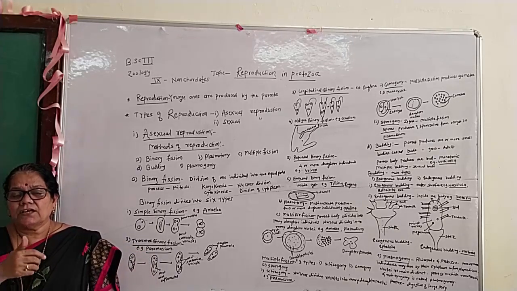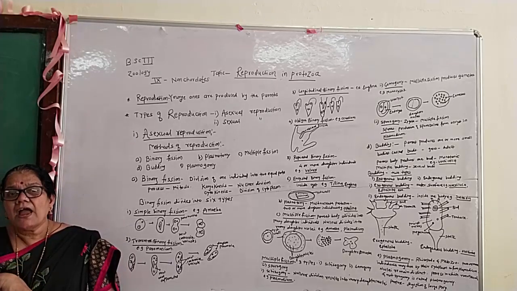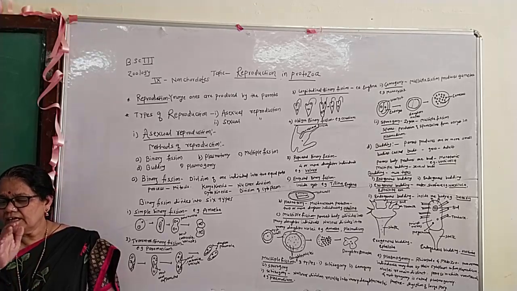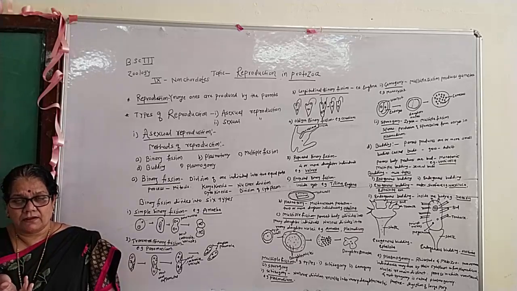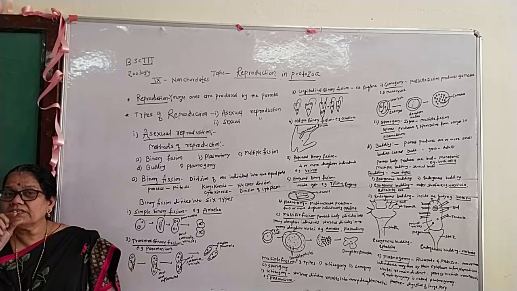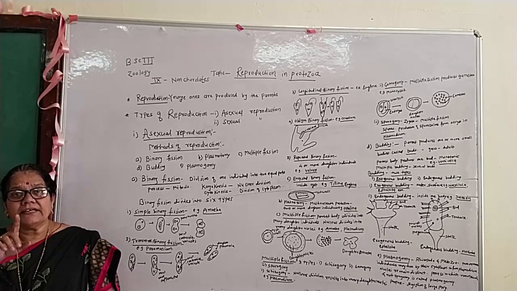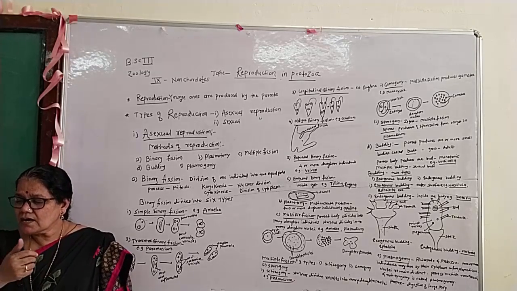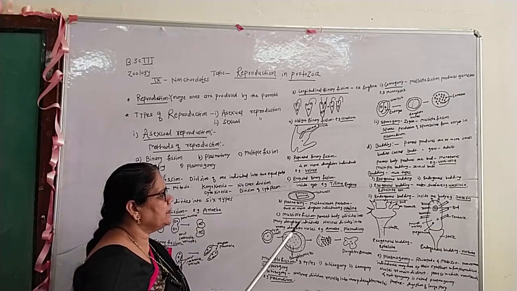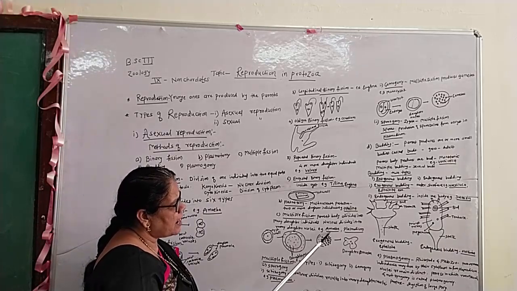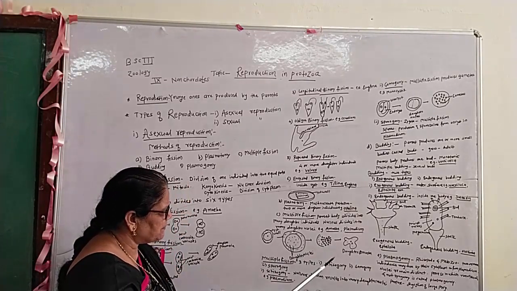In this process, the nucleus divides into many daughter nuclei, and the cytoplasm divides into many pieces, and each piece of cytoplasm encloses a single nucleus and develops into a daughter individual. There are two examples of multiple fission: amoeba and plasmodium. These are diagrammatic sketches of multiple fission.